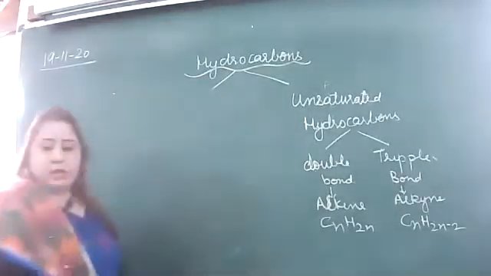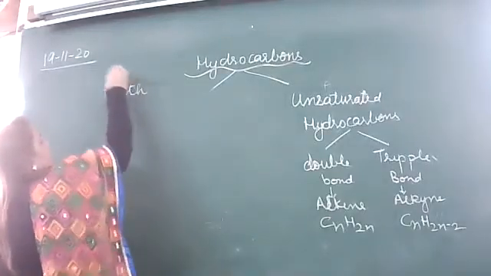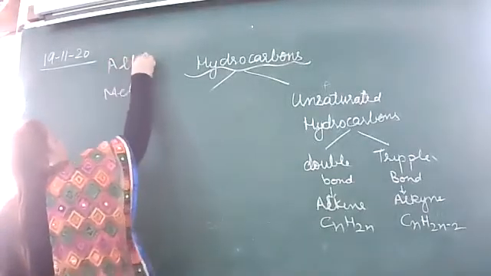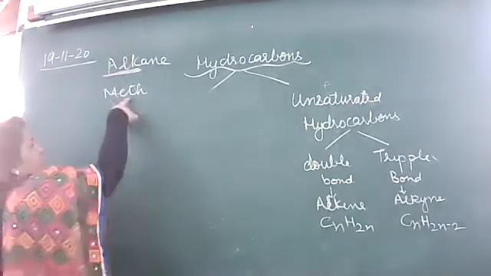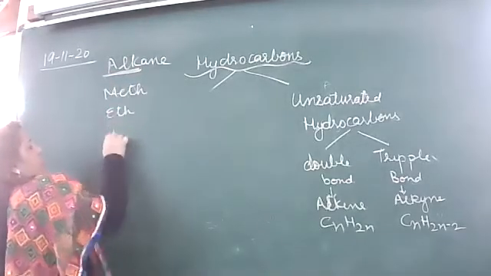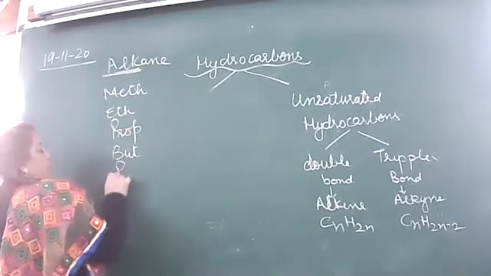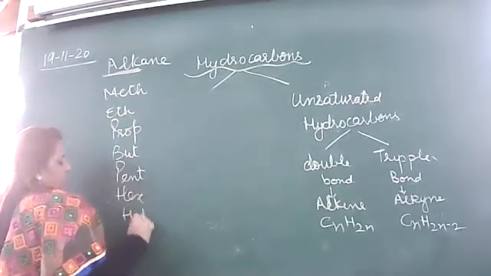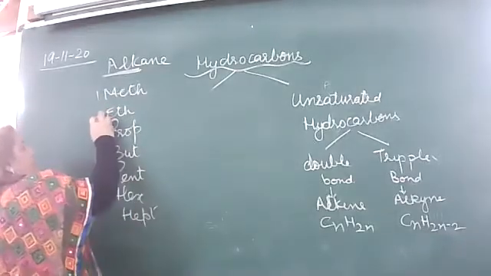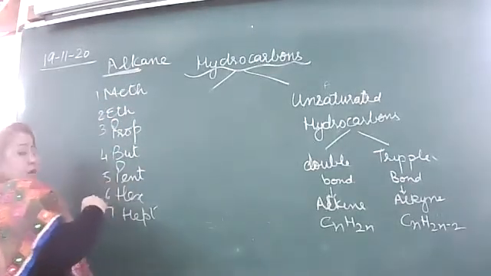Look here again. Like we had discussed, for the alkane, in place of alk, we will use meth, eth, prop, but, pent, hex, and hept. I am just writing the 7. Right?